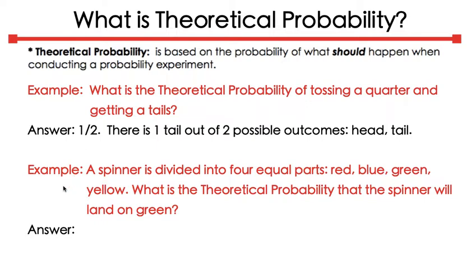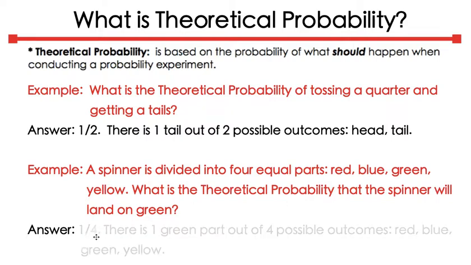A spinner is divided into 4 equal parts: red, blue, green, and yellow. What is the theoretical probability that the spinner will land on green? So when we're talking about theoretical probability, that means that we will not actually be spinning the spinner. We want to know what are the chances of landing on a green.